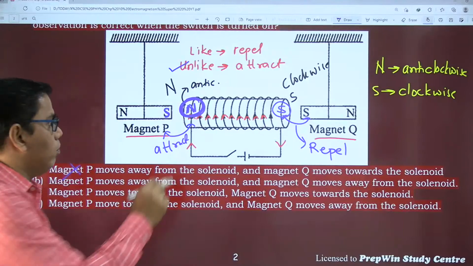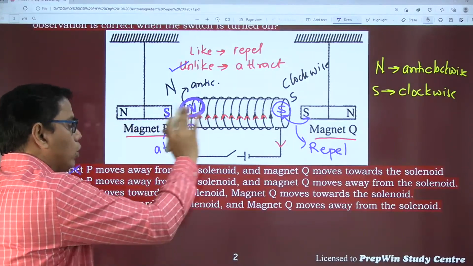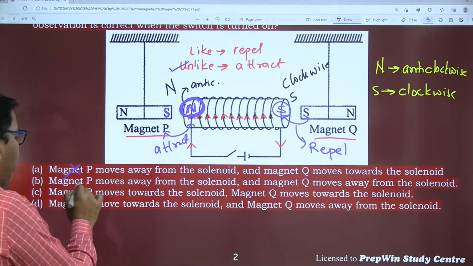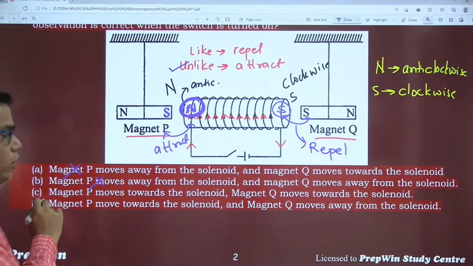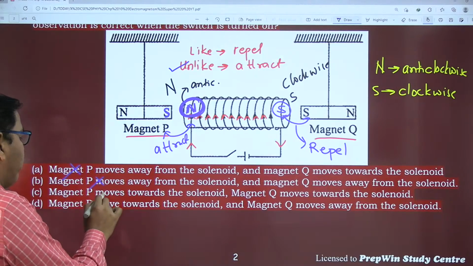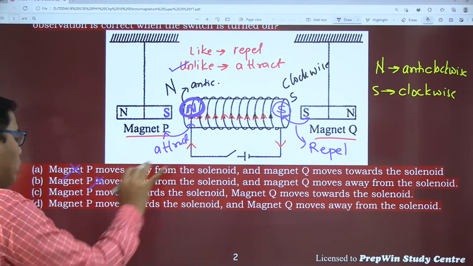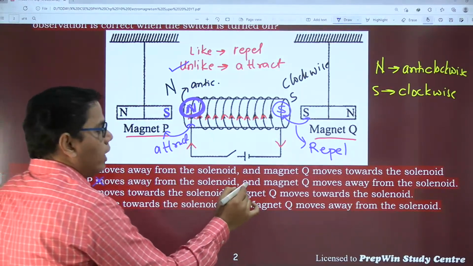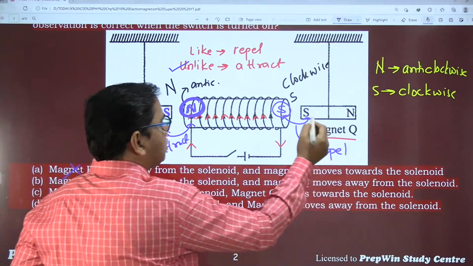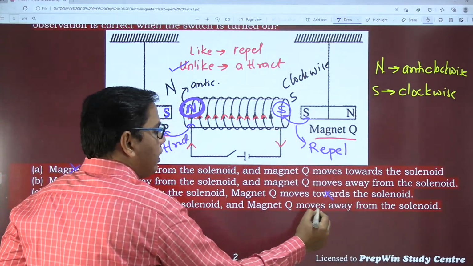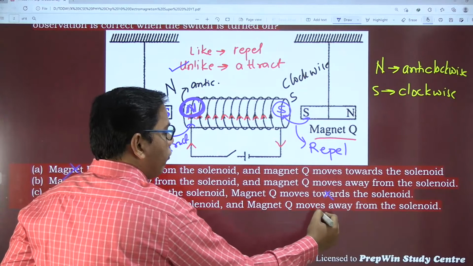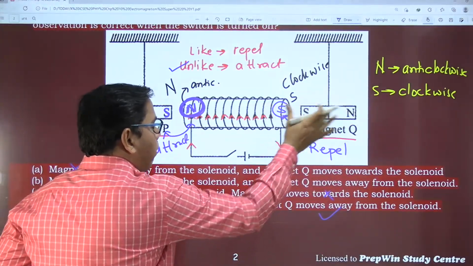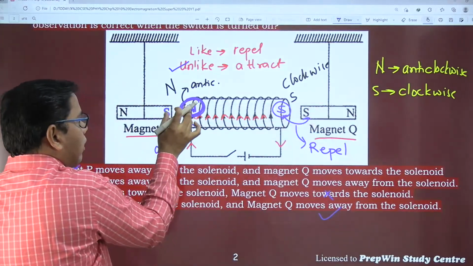Magnet P moves away from the solenoid? No. Because there is attraction, it will move toward the solenoid, so this option is gone. Magnet P moves away, again the same option, so this is incorrect. Magnet P moves towards the solenoid looks good. Magnet Q moves towards the solenoid is wrong. Magnet Q moves away from the solenoid, south and south pole, so this magnet will repel and move away, and here there will be attraction.